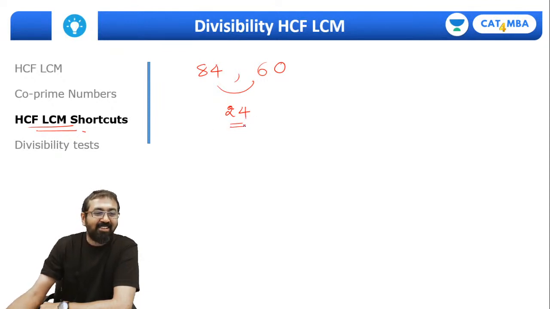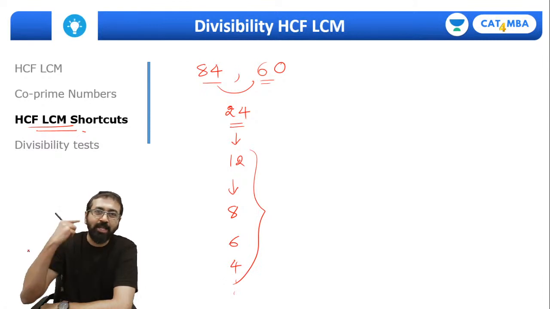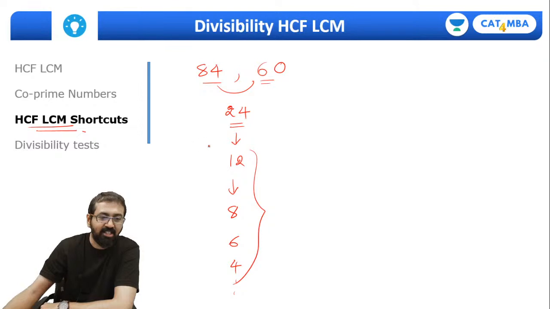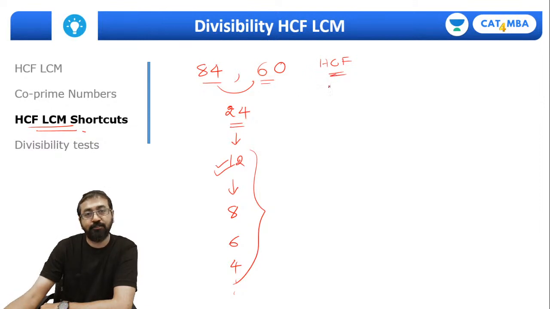Okay. So 24 is not the HCF of these two numbers. Now look at the factors of 24, that is 12, 8, 6, 4 and so on and so forth. HCF will be one of these, right? We can quickly think in our mind and make out that this has to be the HCF. If I just check, both the numbers are divisible by 12, so yes, HCF is 12. So this is one shortcut for HCF.